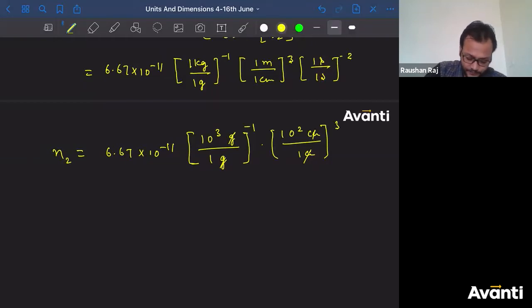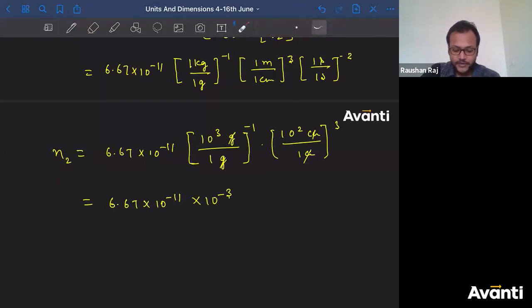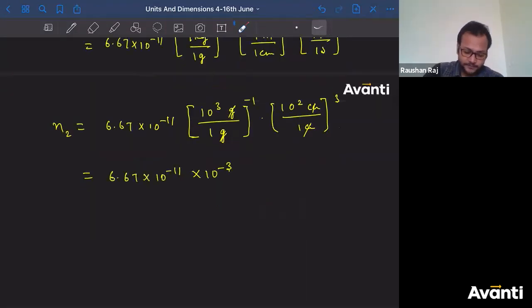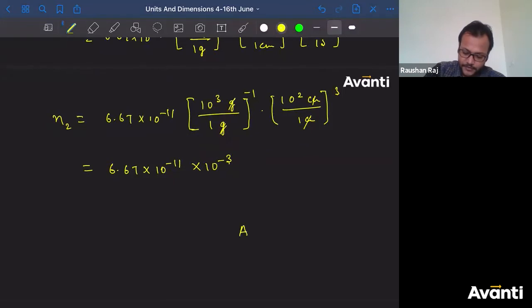Now solve this. So you'll get 6.67 into 10 to the power minus 11 into 10 to the power minus 3. How did I get minus 3? Because 10 to the power 3 to the power minus 1. See, if you are having a to the power p to the power q, tell me what will be the answer? A to the power p ka pura power q.